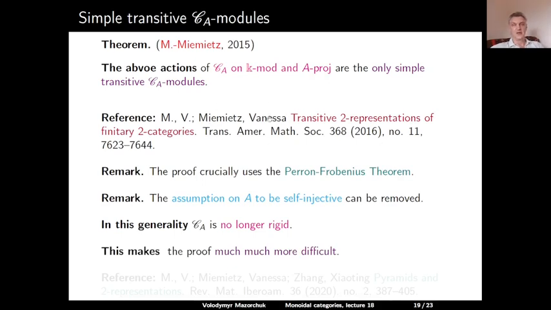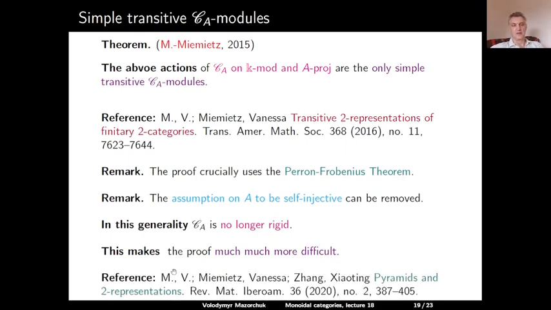So the proof given here doesn't work in that more general setup, and one needs to develop many more machinery in order to be able to prove a similar result in this general case. So this is done in the paper of myself, Vanessa Mazorchuk, and Xiaoting Zhang, which appeared in 2020 and which is called Pyramids and Two-Representations. So in fact, this classification is valid without the self-injectivity assumption on A.